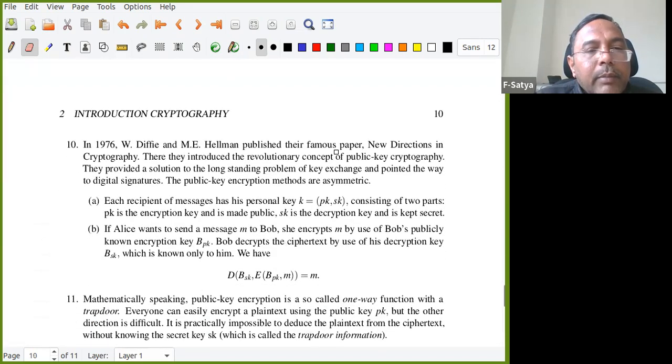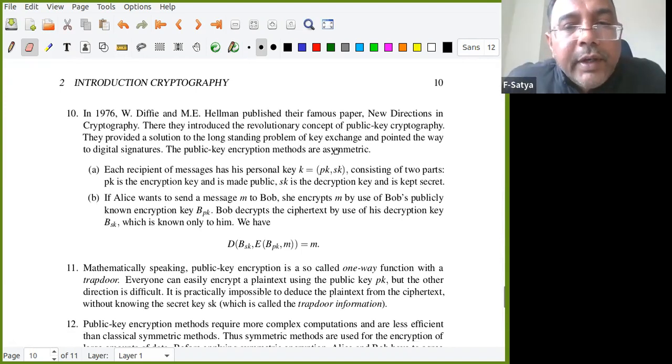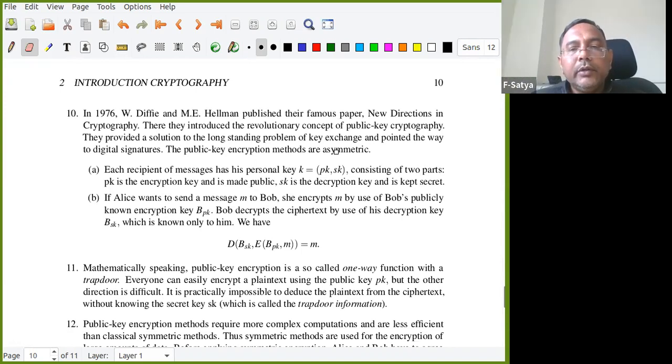But in 1976, Diffie and Hellman published their famous paper, New Directions in Cryptography. There they introduced a revolutionary concept called public key cryptography. They provided a solution to the long-standing problem of key exchange. So what is the problem in the symmetric crypto system? What is the problem of key exchange? Somebody can comment, whatever you know, whatever you predict.